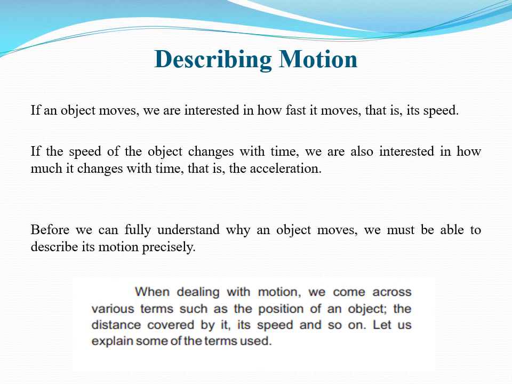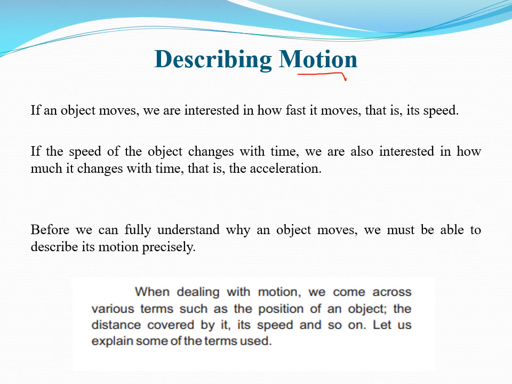And in the previous lecture, we talked about 3 major types of motion, that is translatory motion, rotatory motion, and vibratory motion. So in the following discussion, we would be talking about the major terminologies that are associated with the term motion.